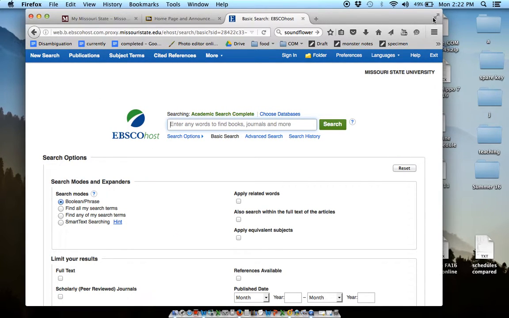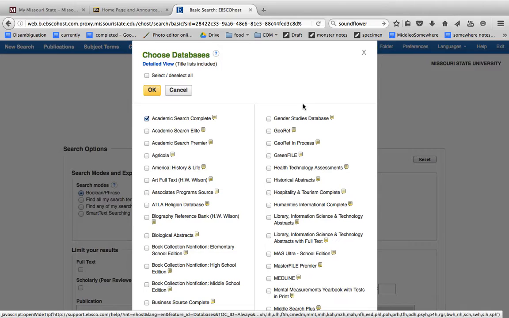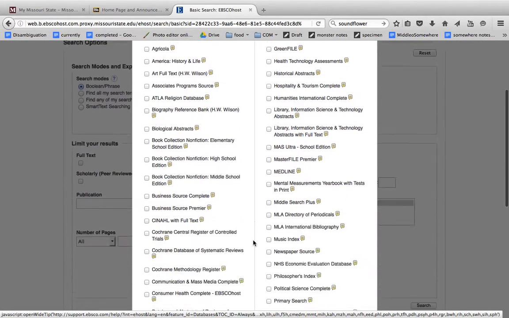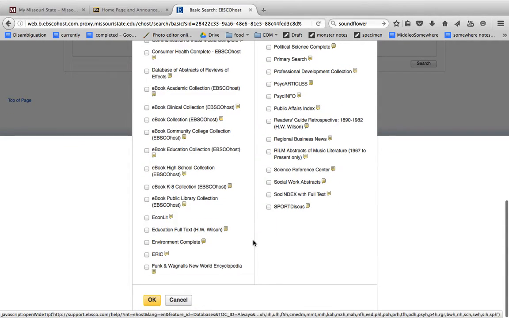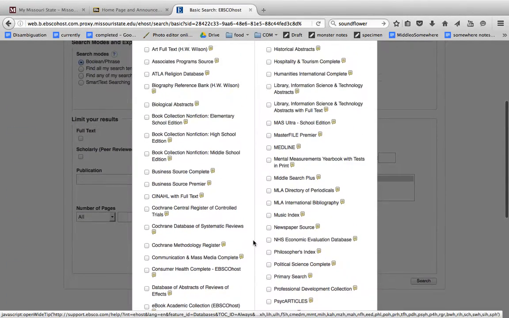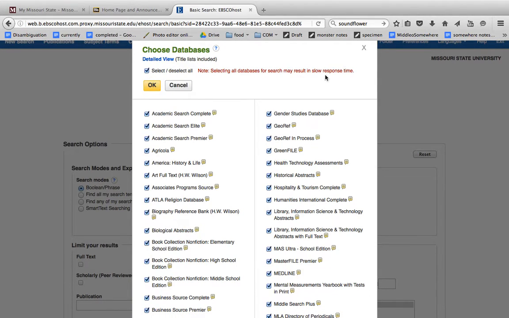Once I'm here, I always like to play around with which databases I'm searching from using this list of checkboxes. And you'll see here I have all of the databases to which Missouri State subscribes at my disposal. And so I'm just going to click Select All. That slows down our response time a little bit, but it does cast the widest net.